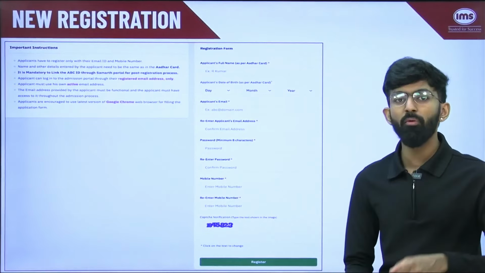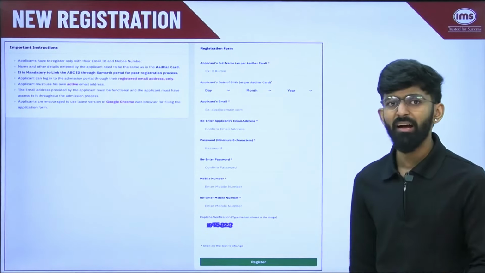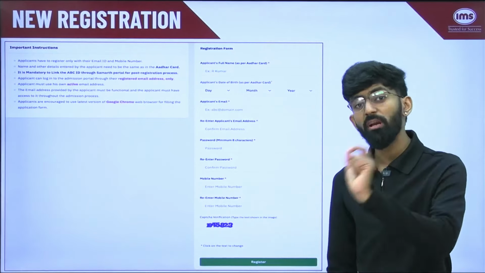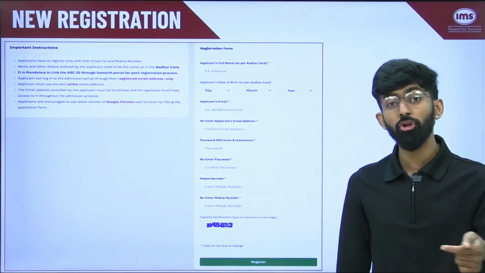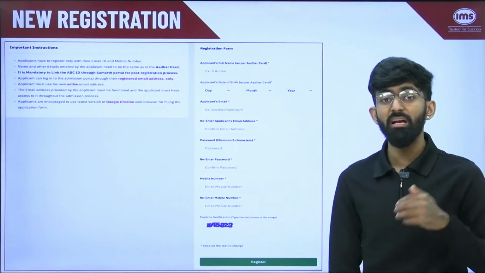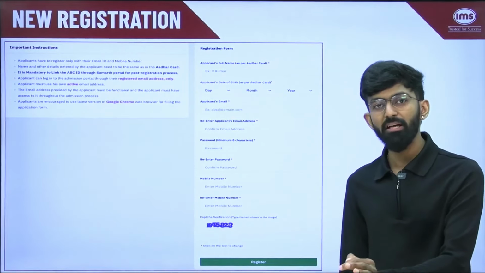Next, you have to enter your mobile number, reconfirm your mobile number, enter a CAPTCHA, and then register. Once you register, you will get an OTP verification on your email as well as on your registered mobile number. Once you get that, you need to verify that OTP.